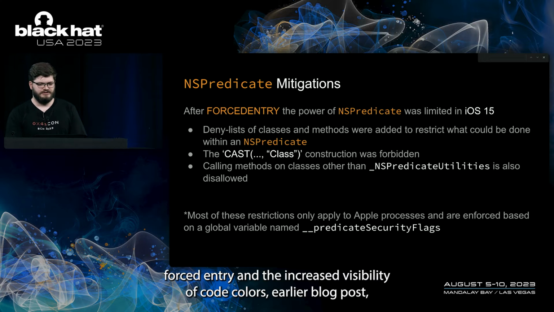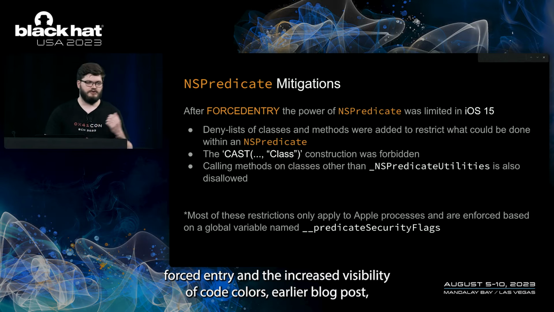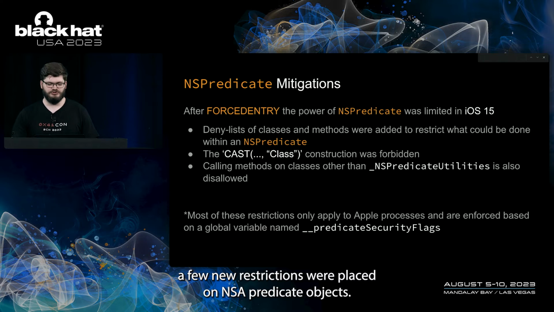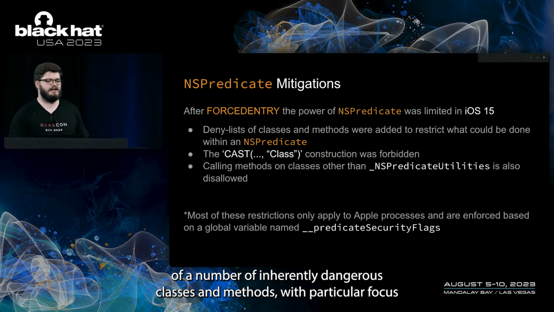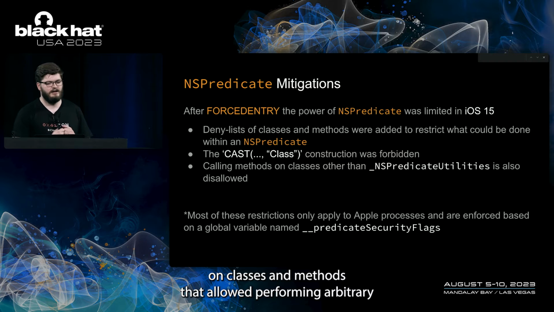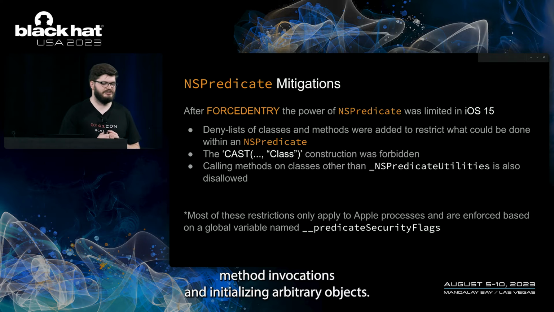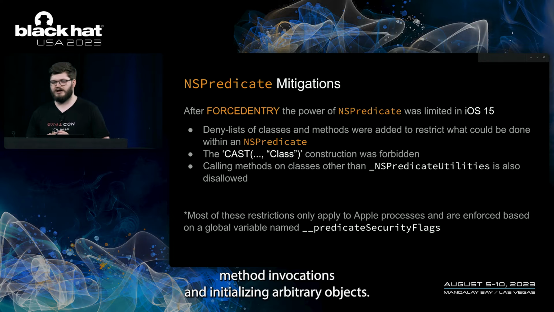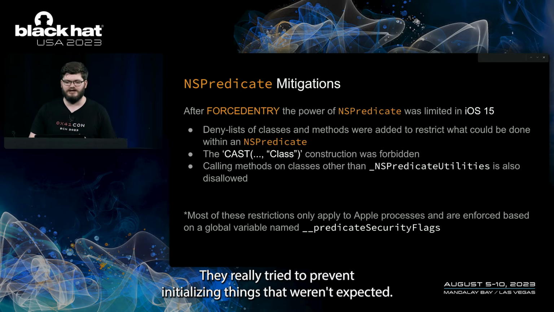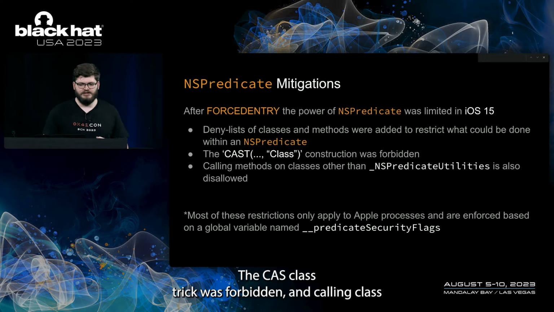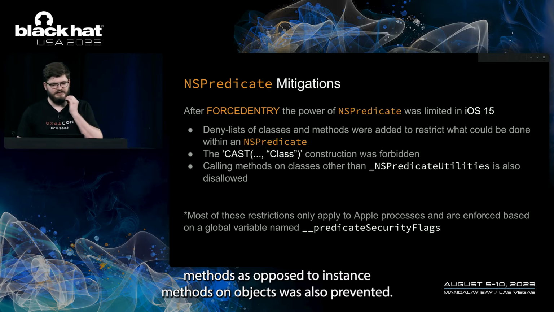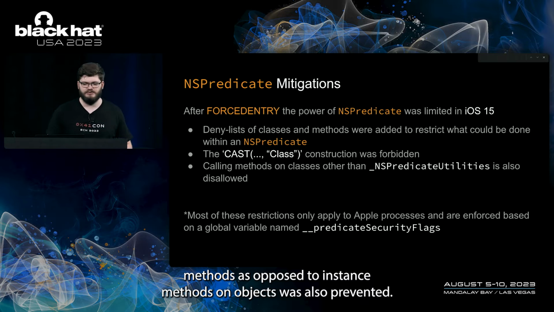So after forced entry and the increased visibility of Code Color's earlier blog post, a few new restrictions were placed on NSPredicate objects. Two denylists were added, which prevented the use of a number of inherently dangerous classes and methods, with particular focus on those that allowed performing arbitrary method invocations and initializing arbitrary objects. They really tried to prevent initializing things that weren't expected. The class trick was forbidden, and calling class methods, as opposed to instance methods, on objects was also prevented.